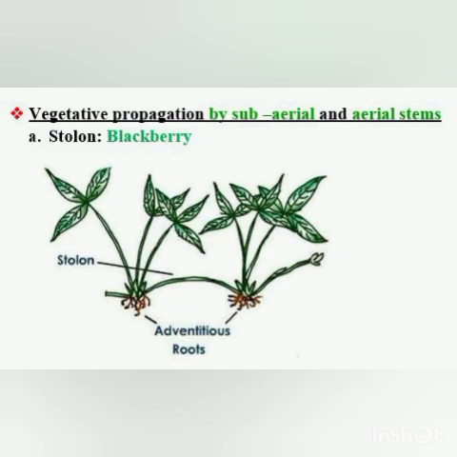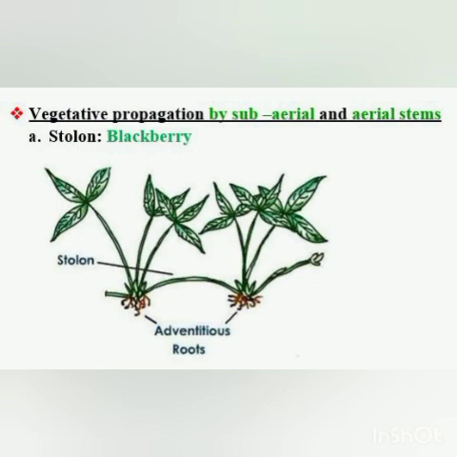Now we will discuss vegetative propagation by subaerial and aerial stems. The examples are stolons. An example of stolon is blackberry. Here it is an aerial stem that grows upward.